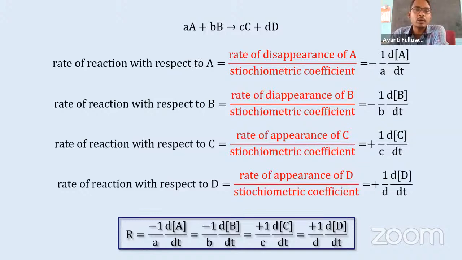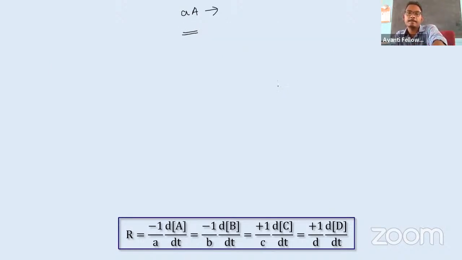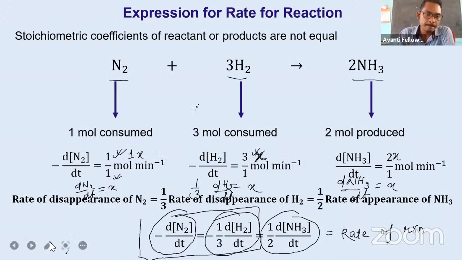So if we want to write the rate of reaction with respect to A, what is the speed of the reaction, then we can write rate of disappearance of A, dA by dt, divided by a. Once more, here I am explaining. See here, when a mole of A is consuming... okay, let me take the previous one. Let me erase everything.